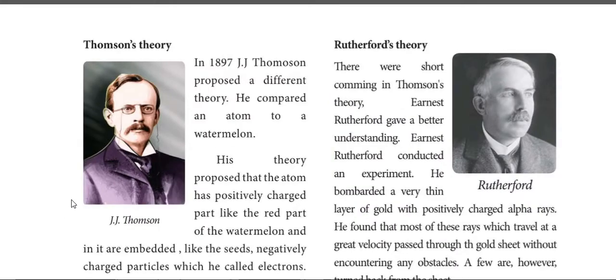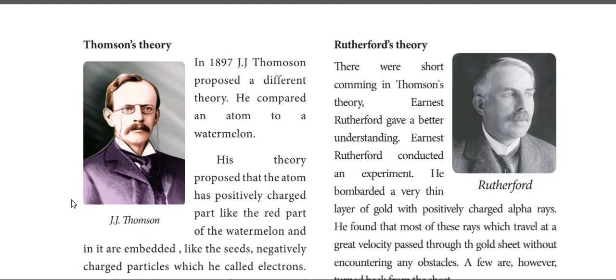The next scientist who gave a concept for an atom is Thomson. According to his theory, the atom has positively charged particles and negatively charged particles. In Dalton's atomic theory, the atom is the smallest indivisible particle, spherical in shape.